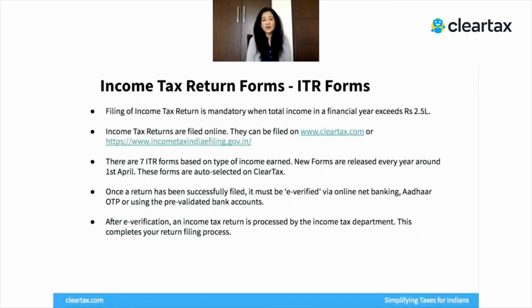Now this problem is completely solved if you're filing on ClearTax, because you simply select which financial year you're filing a return for, and automatically we only show you the form relevant for that year. Therefore, not to worry about this. Also, one more thing on ClearTax, you don't need to choose which ITR form applies to you. Just keep on filling up your information, and based on the information that you've given, we automatically select the return form applicable to you. So this is one thing you never have to worry about when you're filing on ClearTax.